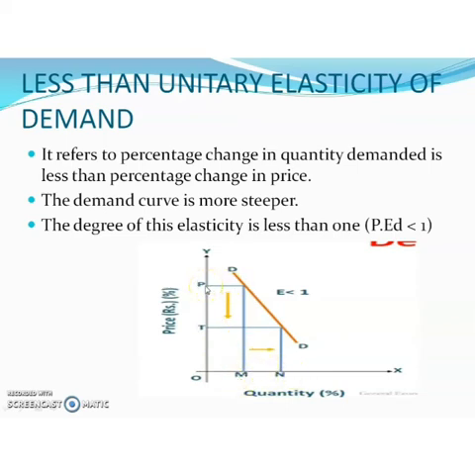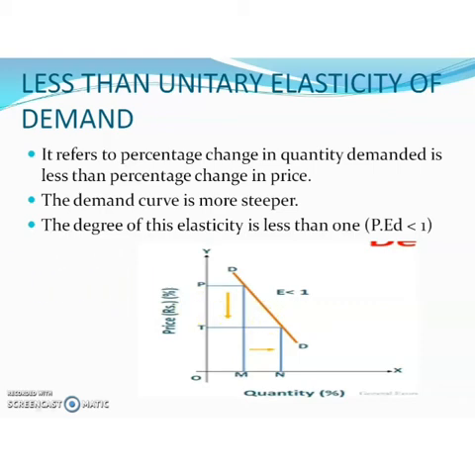The distance between P to T is greater than the distance between M to N. This situation is known as less than unitary elasticity of demand. Here the degree of elasticity is less than 1. PED is less than 1. So this is the less than unitary elasticity of demand.